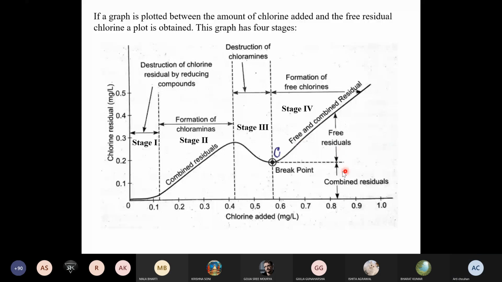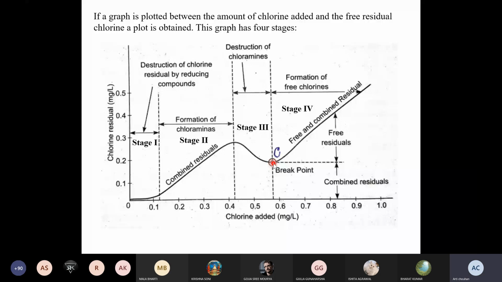So this is a very important point, the break point. What is the break point? From the break point onward, the amount of chlorine added remains in water either as Cl2, HOCl or OCl negative.